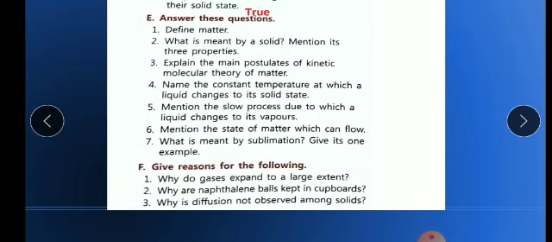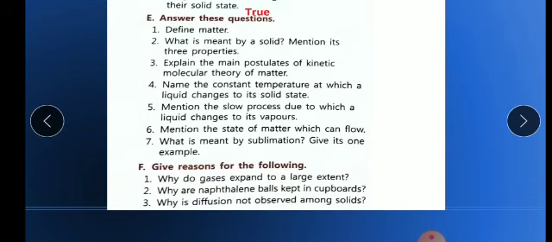Why is diffusion not observed among solids? I have already explained this point, children. In solids, the molecules are very closely packed, or you can say strongly packed.